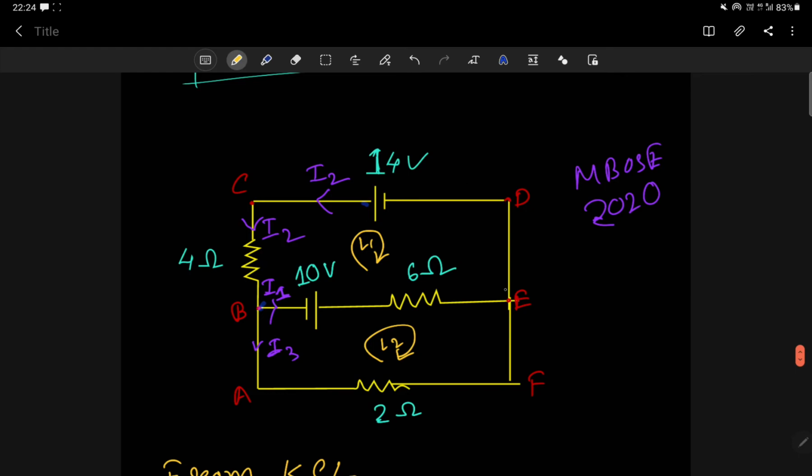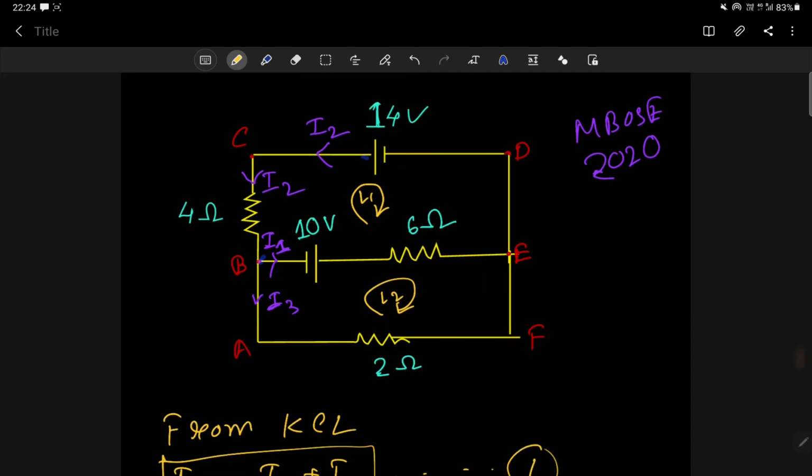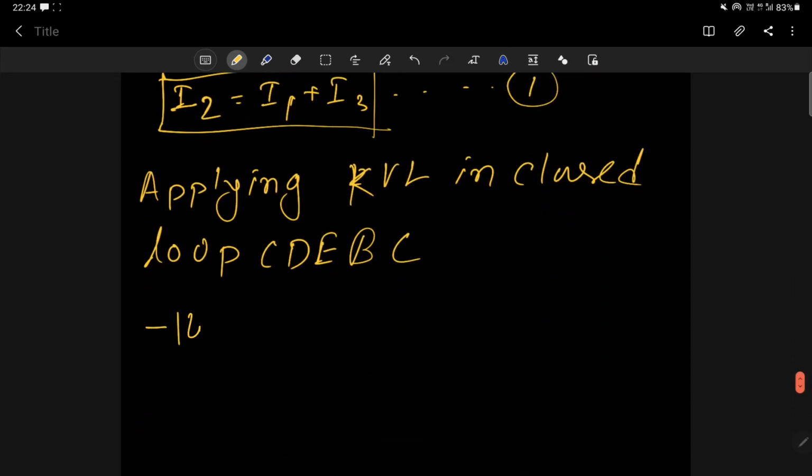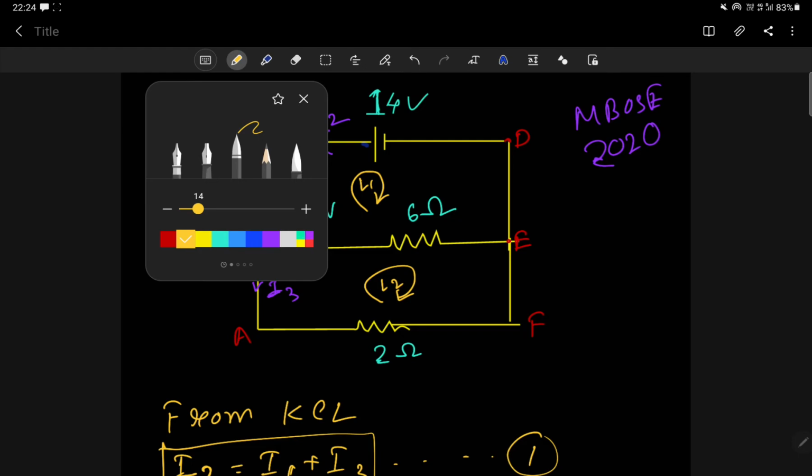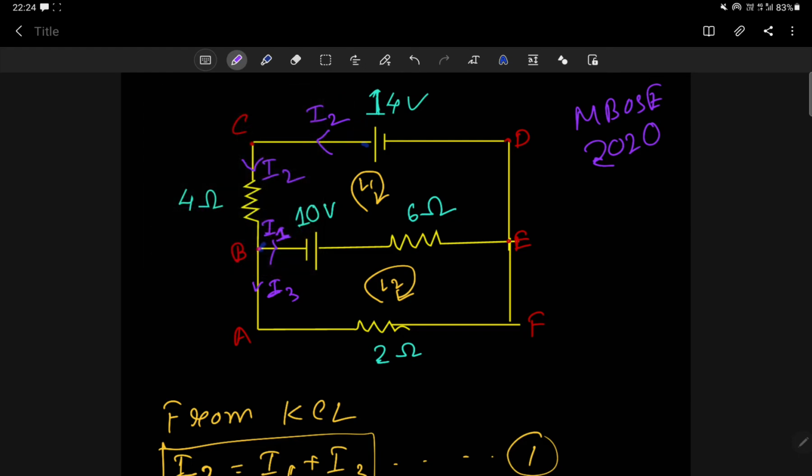I am moving from left to right, so let me move from C to D. Positive to negative, so that means minus 14 volt. Then here 6 into I. Let me first elaborate the currents, otherwise you will get confused. I1 is flowing here, so I1 will continue to flow here. I3 will flow across this resistor also. Here I1 and I3 combine. So I1 plus I3 is equal to I2, correct.